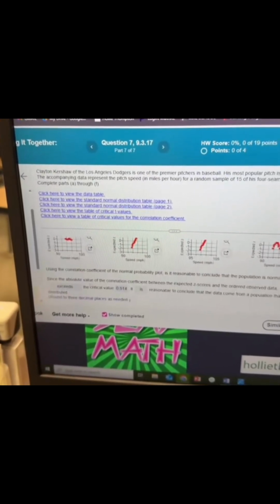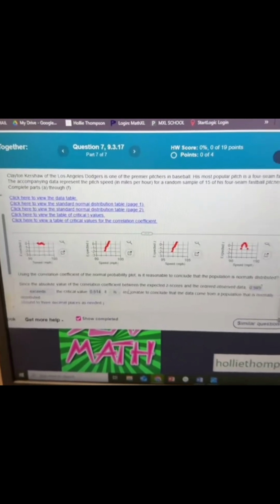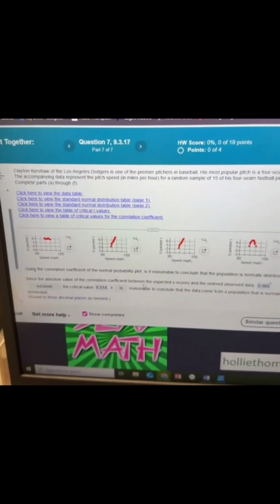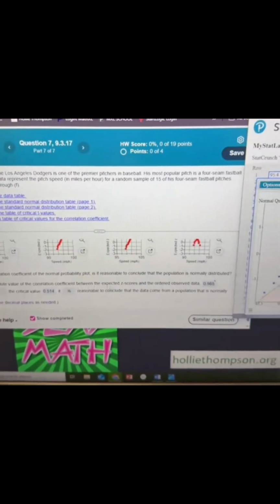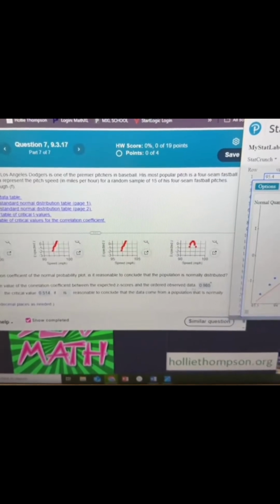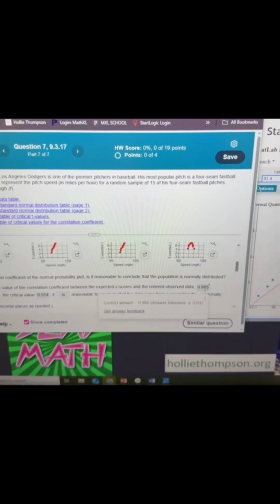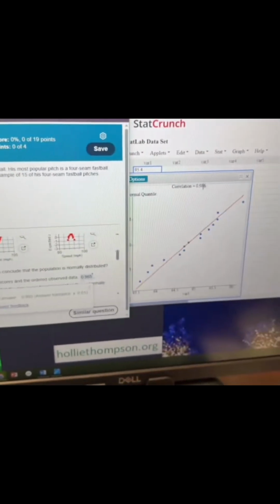Then, since the absolute value of the correlation coefficient, which is 0.986, the correlation coefficient between the expected z-scores and the outcomes observed, we rounded to 0.985, so they would have allowed 0.986, which is what we got in StatCrunch. So that would be okay.